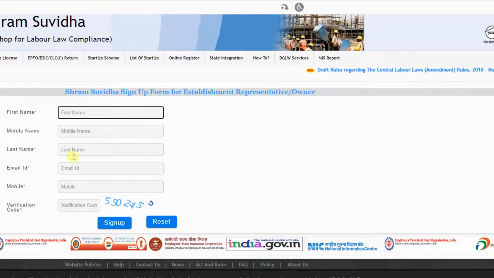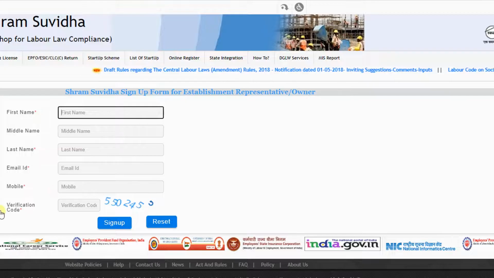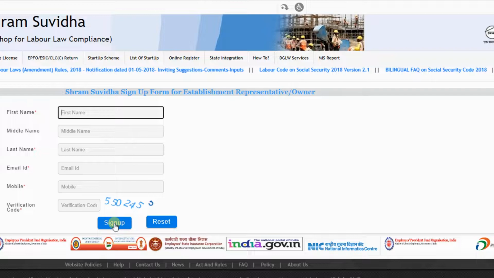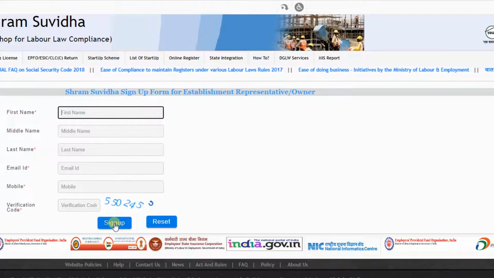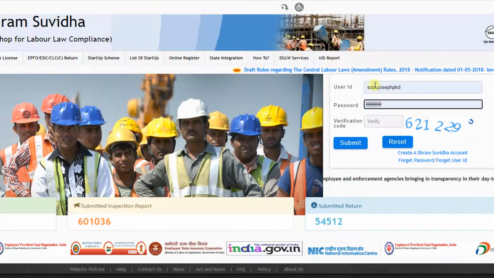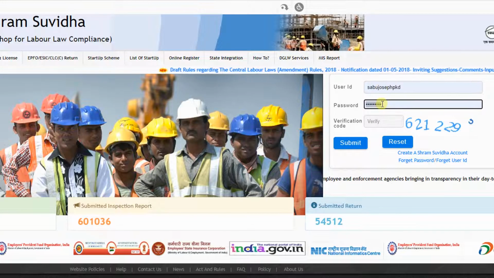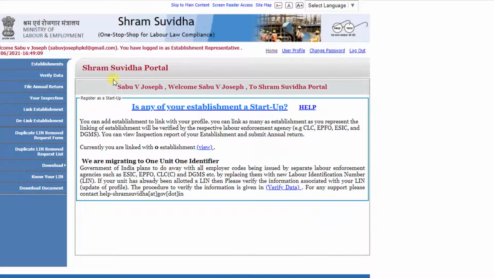Now we have to give all these informations: first name, middle name, last name, email ID, mobile number, verification code. After filling all these details, click on submit. You will get an OTP on your mobile as well as an email for creating new user ID and password. After creating the user ID and password, we will be on home screen. You have to enter the username here, then the password, give the captcha. Now click on submit. Now we log into the Shram Suvidha portal.